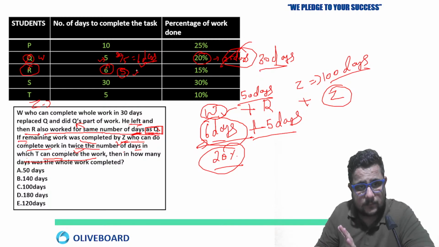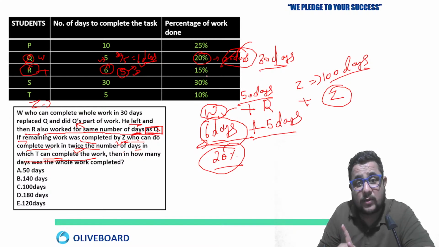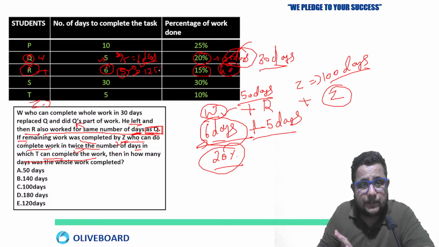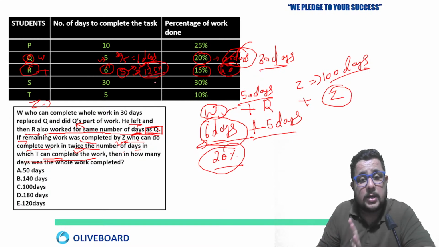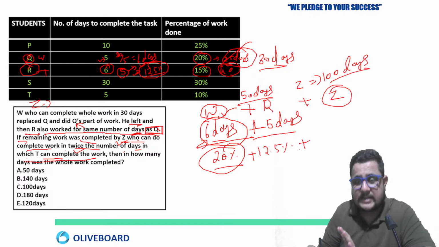R will work for the same number of days as Q. Instead of 6, he is working for 5 days. Remember the point. So he was completing the task in how many days? First of all, you must know, 40 days. So in 5 days, he will complete 12.5% of the work. How much work? 12.5% of the work. So plus 12.5%. Now let's talk about the other detail.